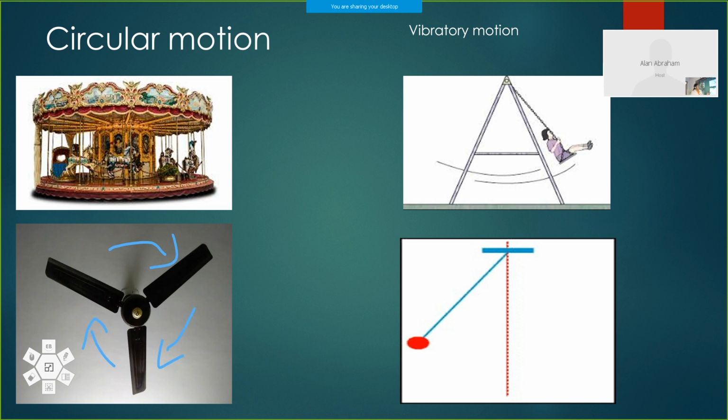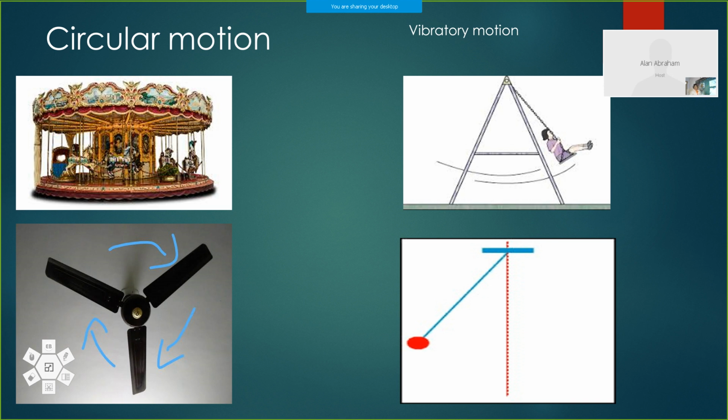Yes. Then here comes a vibratory motion. You are familiar with vibratory motion. Movement of a swing. You have that experience. You have moved in a swing. So a swing executes to and fro motion. So it's a vibratory motion about a mean position.